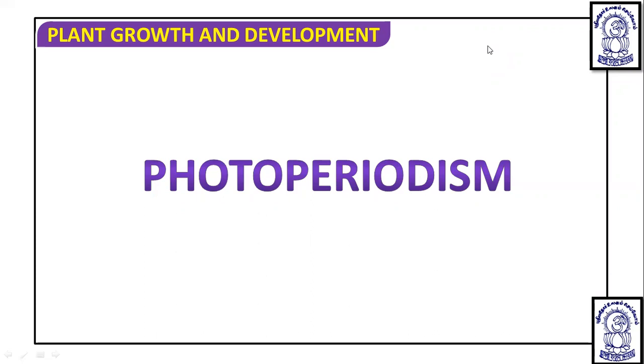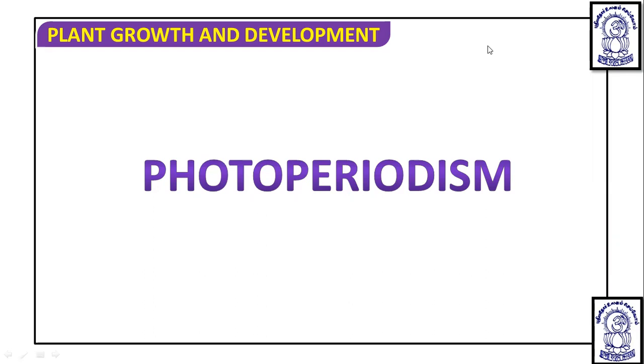Dear students, we are in continuation of the chapter on plant growth and development, and we are at almost the last topic. In this, we are going to discuss two important phenomena responsible for flowering in angiosperms. One is photoperiodism, and the other is vernalization, which we are going to discuss in this lecture. So, photoperiodism.